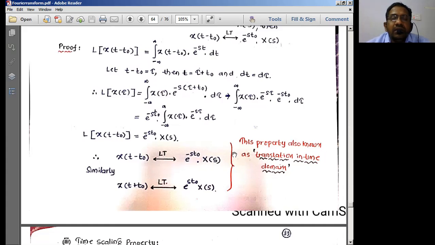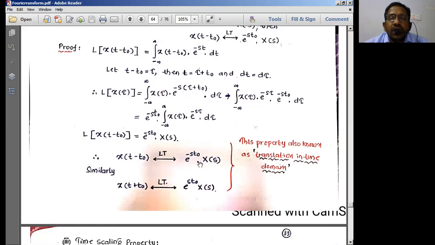So if you write the frequency shifting property, how do you write it now? If you remember this formula, if you know the time shifting property, you can as well write the frequency shifting property by seeing the time shifting property. Or if you know the frequency shifting property, you can write the time shifting property. It is as simple as that.